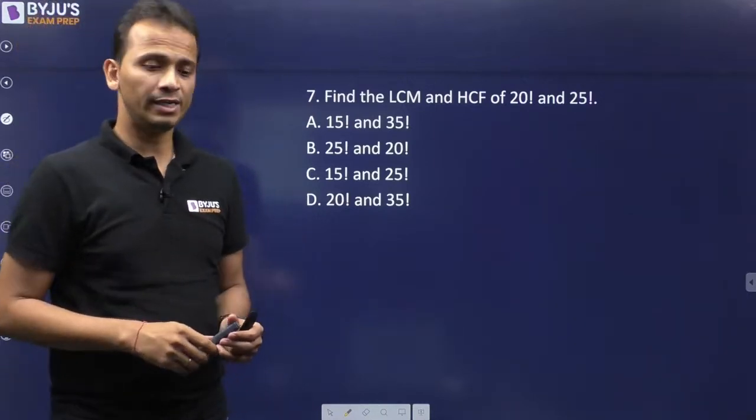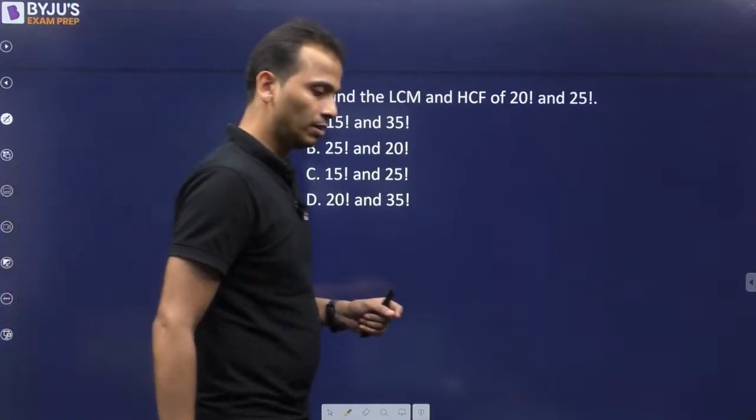Find the LCM and HCF of the given 2 numbers.